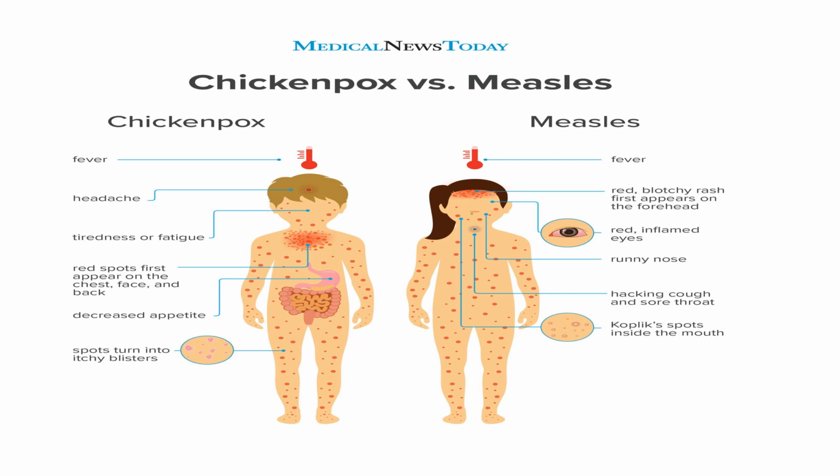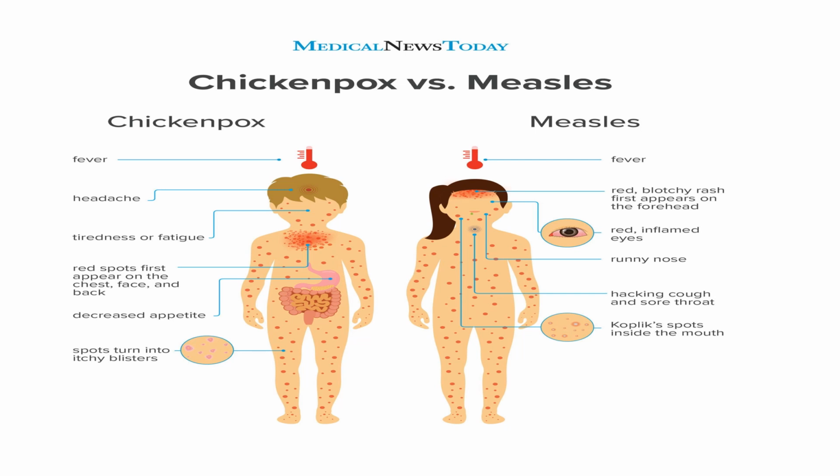Rash is different. In case of measles, there is a maculopapular rash, and in case of chickenpox, there is a vesicular papular rash. What is the main differentiating point of measles and chickenpox? In chickenpox, the rash starts from the body, the trunk, and then spreads to the periphery. In measles, the rash starts from the face and then spreads to the body.